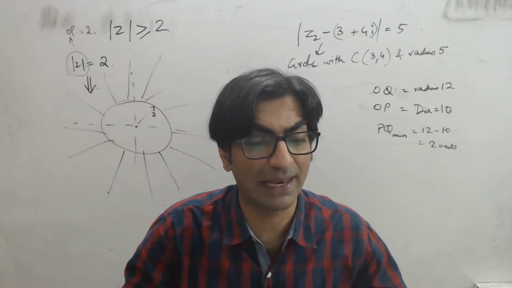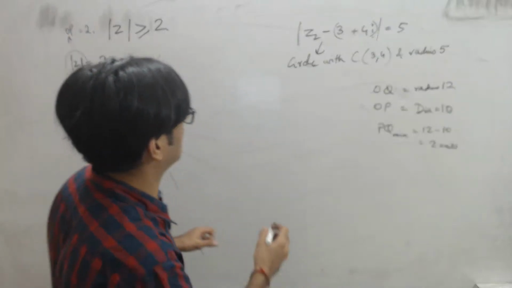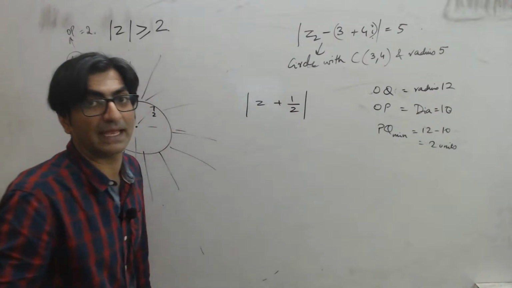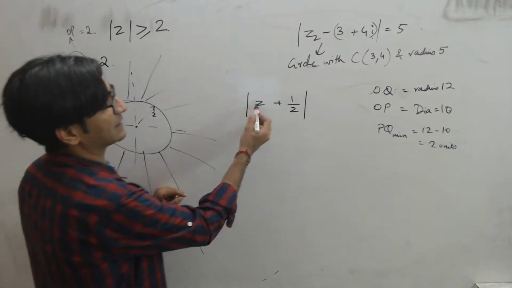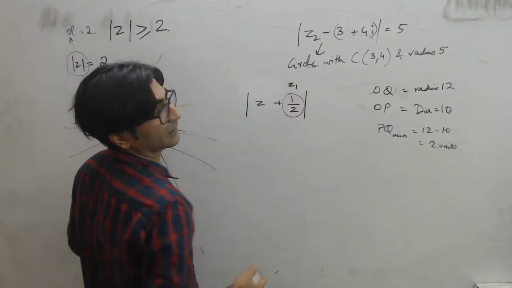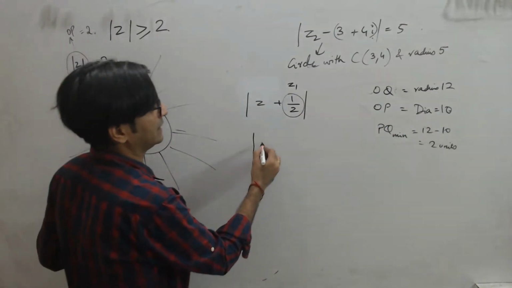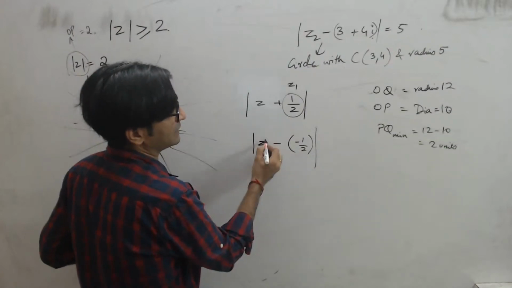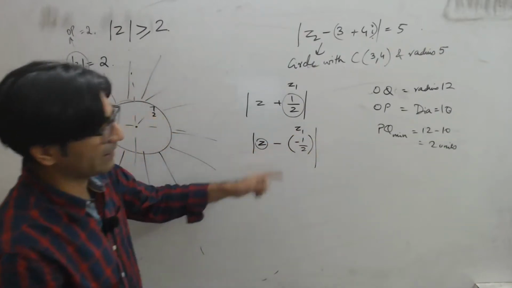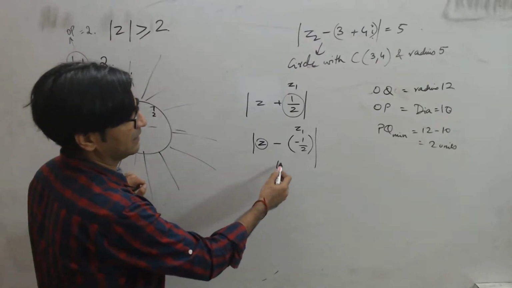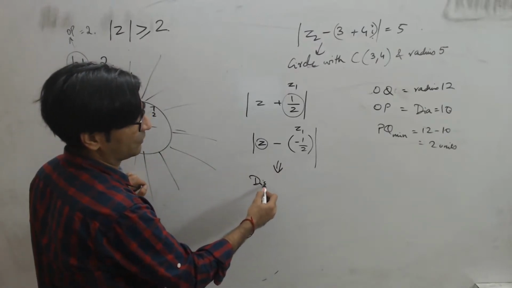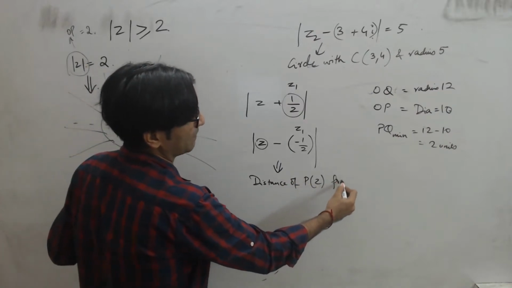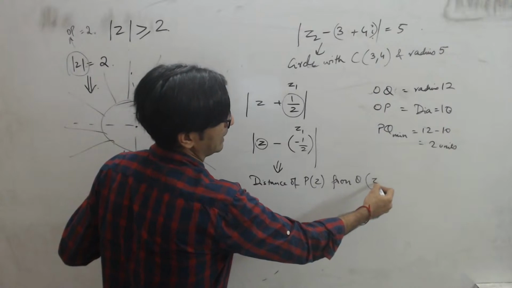Then the minimum value of mod of, अब देखो इसको अलग से लिख लेते हैं, mod of z plus 1 by 2. अब यहाँ पे equal to something नहीं है, तो इसका क्या मतलब हुआ कि एक z है और एक ये, इसको z1 सोचते हैं. राइट, इनफैक्ट इसको ऐसे लिखना चाहिए आइडियली, z minus (minus half), इसको ऐसे लिखो और सोचो ये z है और ये z1 है, तो इसका क्या मतलब हुआ? What does this represent? This represents the distance of point P represented by z from another point Q represented by z1.